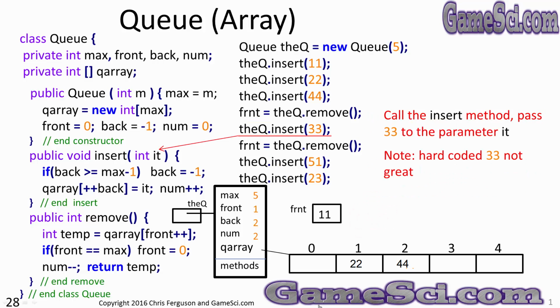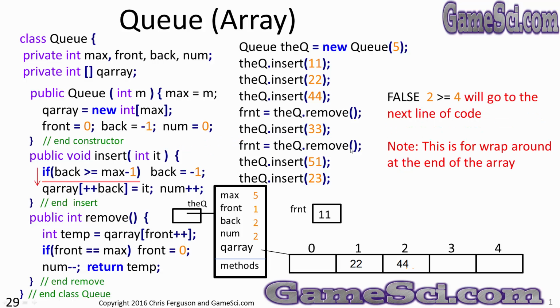So let's call the insert method again. Let's pass 33 and assign the 33 here to the parameter it. Hard-coded 33s aren't great, but it's better for showing you an example. You can see the 33 show up in the queue. Back greater than or equal to max minus 1. That's a 2 greater than or equal to 4. That is a false statement. As a false statement, it will skip to the next line of code. Again, that's just for the wraparound.